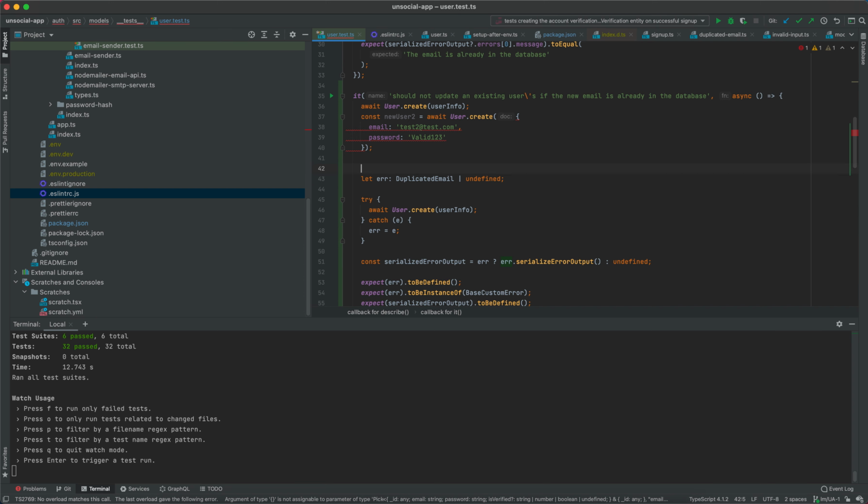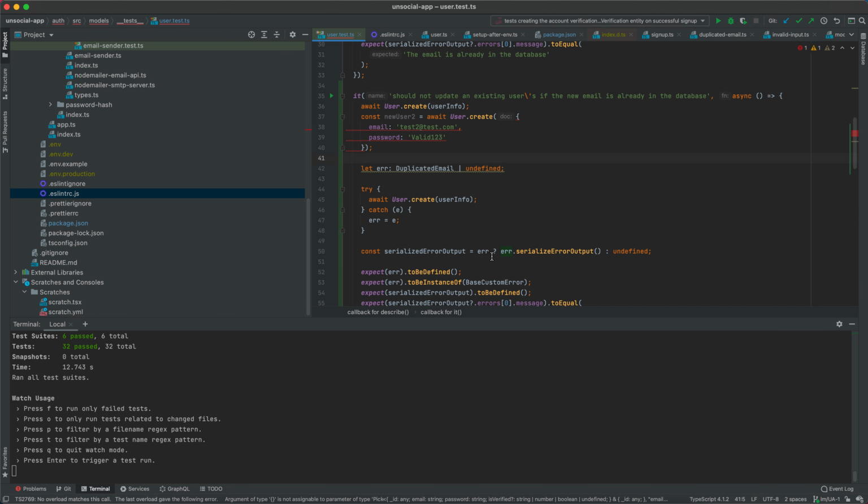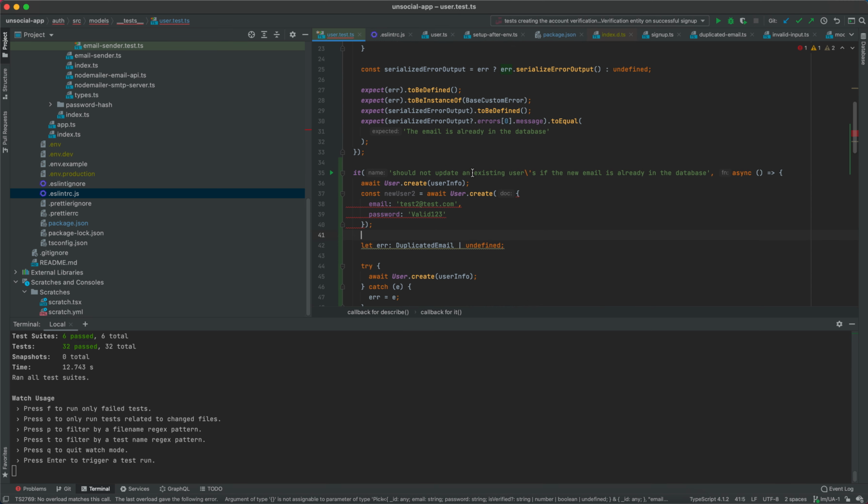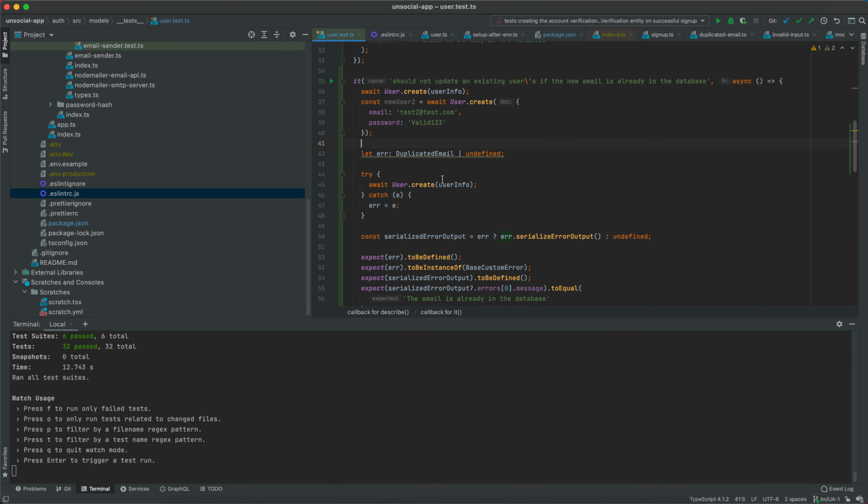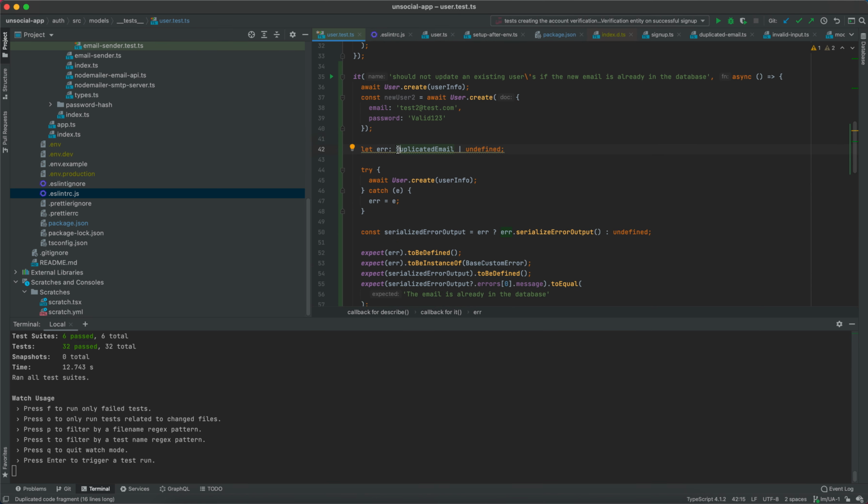Now, regarding these two expects here, I can simply delete them because they are already tested in the previous test. So now we have an error here. We declare the error, but we don't initialize it, which means that its type is undefined if we don't initialize it. And within my try block, what I want to do is await user.findOneAndUpdate.